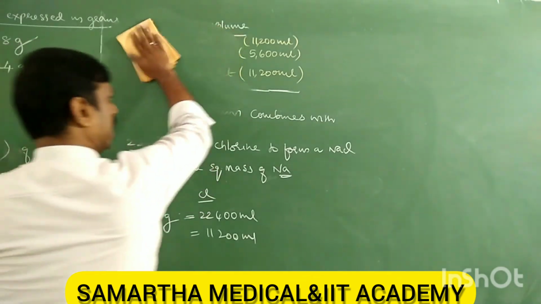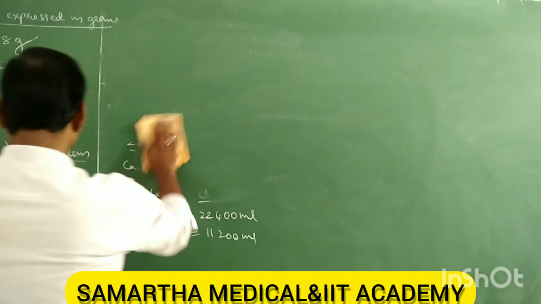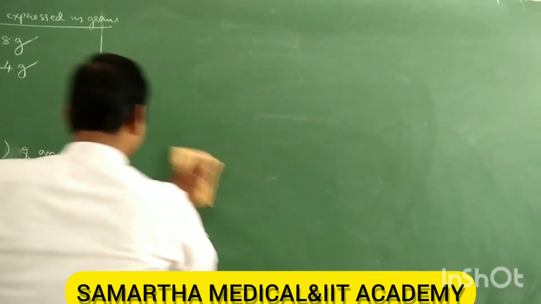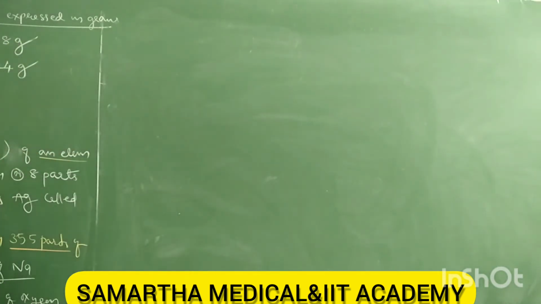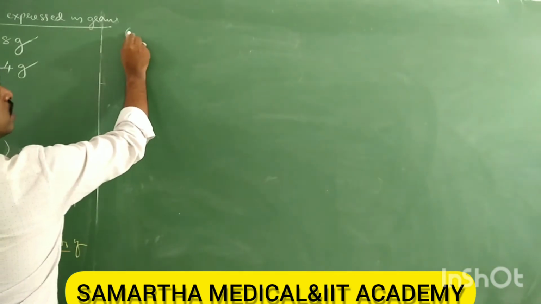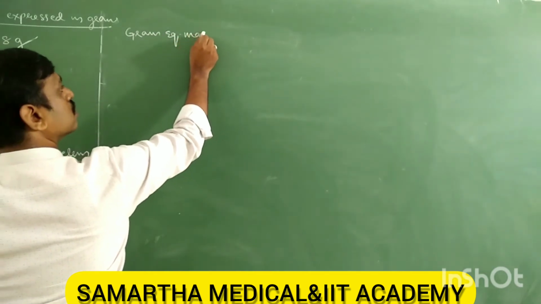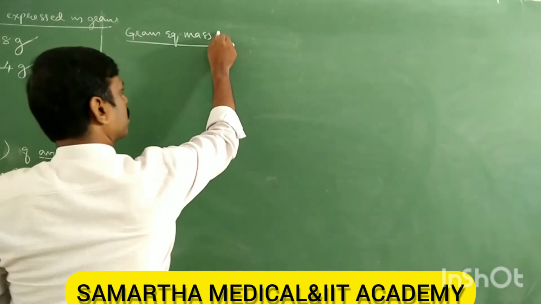Similar to atomic mass and molecular mass, equivalent mass also has no unit. It is a relative property. Therefore, we use gram equivalent mass. What is the gram equivalent mass?